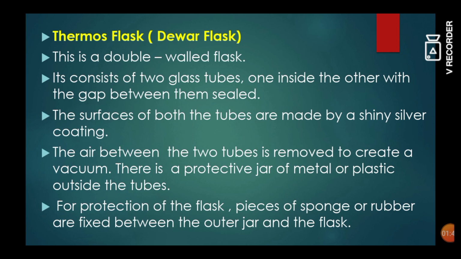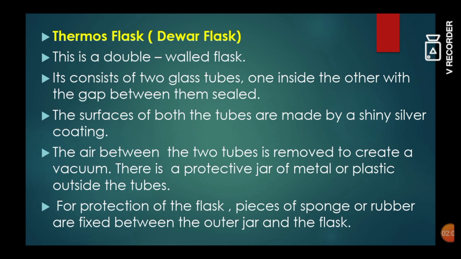The surface of both the tubes is made with a shiny silver coating. The air between the two tubes is removed to create a vacuum. There is no air between the two tubes. A vacuum is created over there.